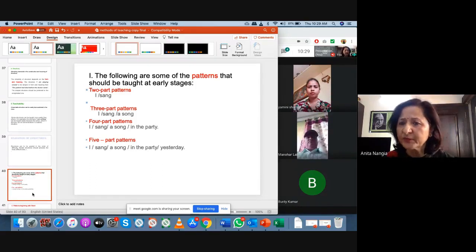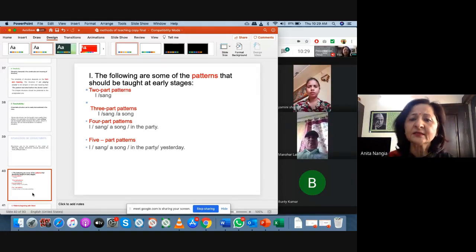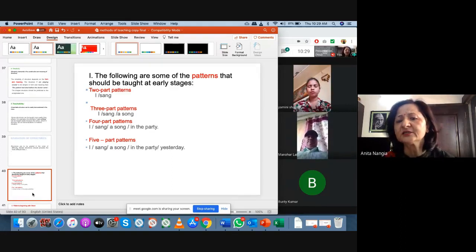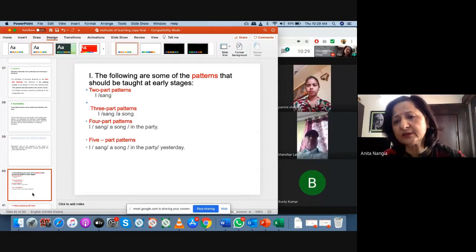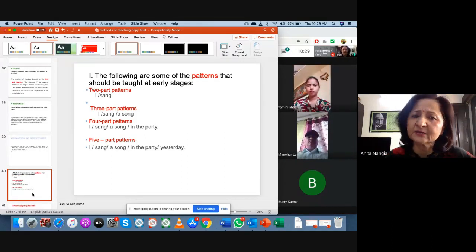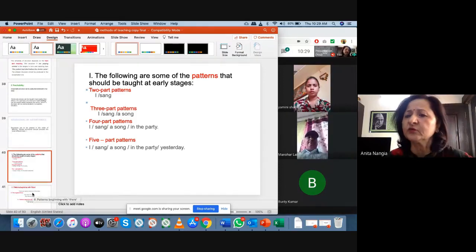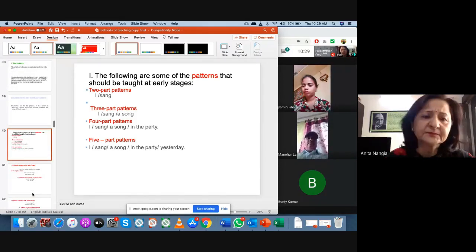First I give a lot of practice in "I sang." Then I'll add one more pattern: "I sang a song." Then four patterns: "I sang a song in the party." Then I have added this. Then five patterns: "I sang a song in the party yesterday." So this is the sequence you can follow for the patterns, like two pattern, three pattern, four pattern, and you keep on adding like this only.